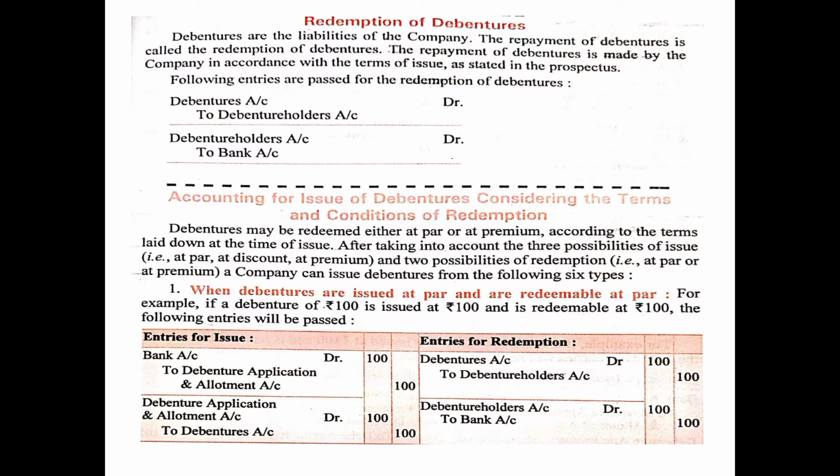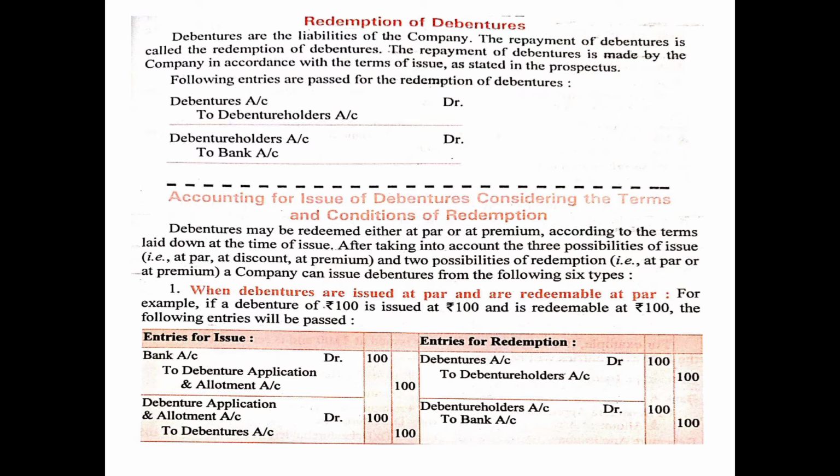A company can issue debentures from the following 6 types. So there are basically 6 possibilities for the redemption. Case number 1: when the debentures are issued at par and are redeemable also at par. For example, if a debenture of rupees 100 is issued at 100 and is redeemable also at 100, the following entries will be passed. The left hand side shows the entries for issue and the right hand side shows the entries for redemption. So these are issued at par and redeemed also at par.